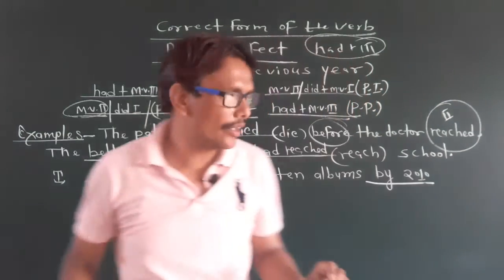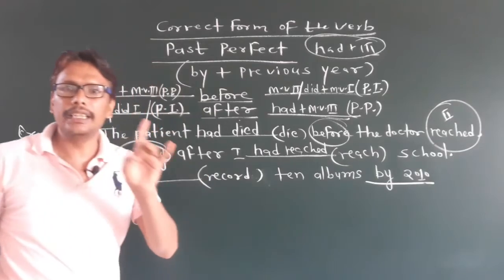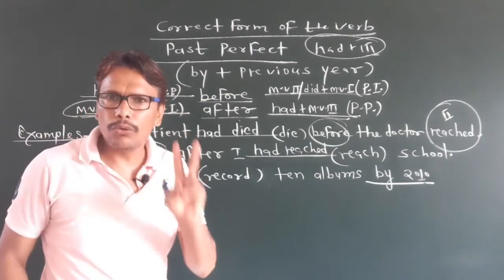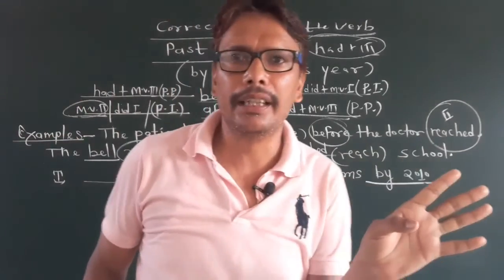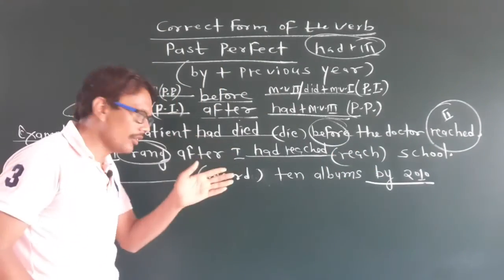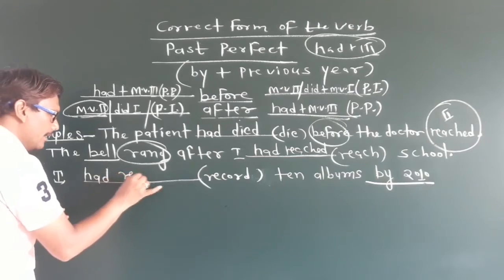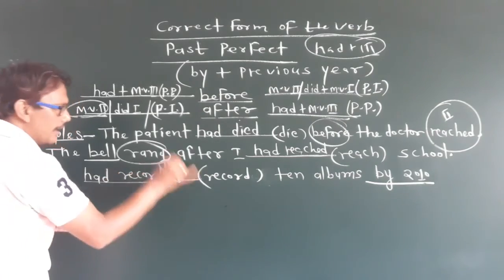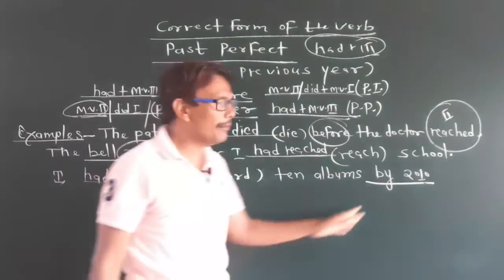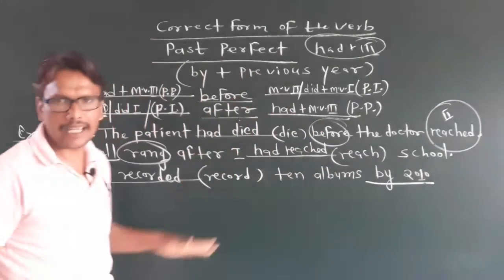In this sentence, you get only one clause. Two clauses are not given here. You will write, I had recorded 10 albums by 2010.